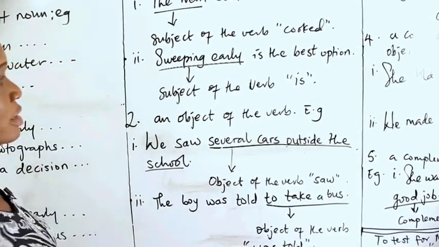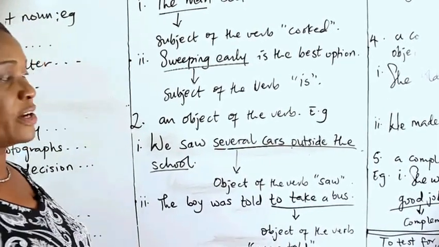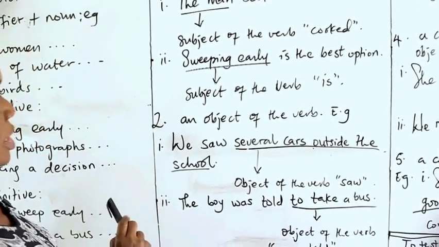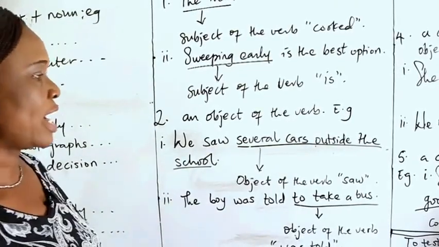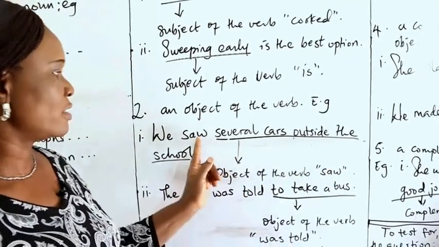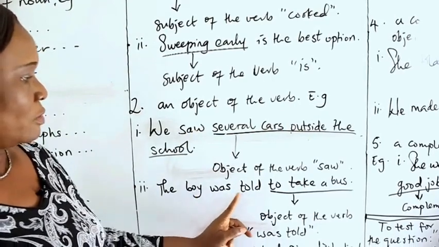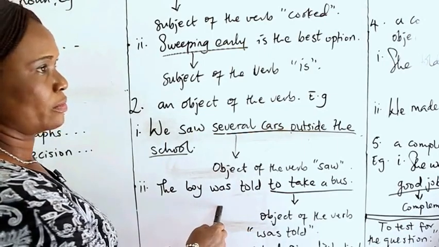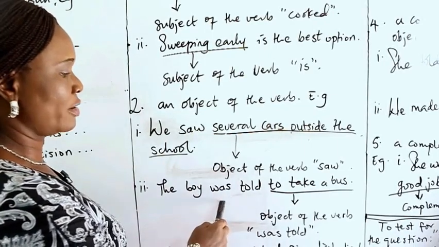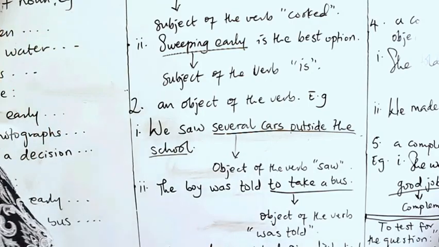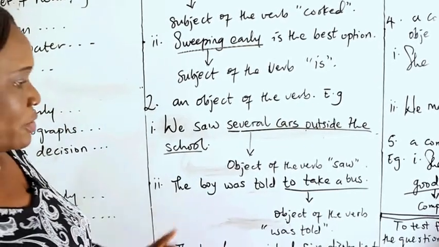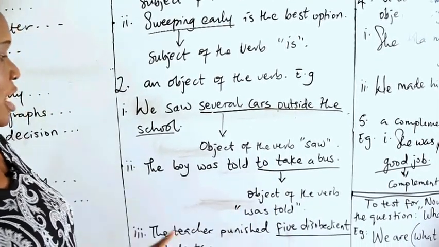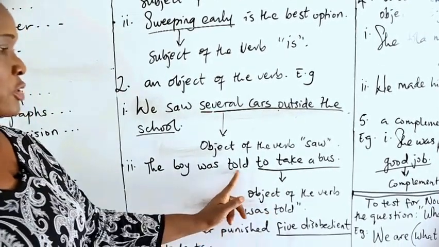Pay attention here. Was told is a verb. Unlike where we have saw in example 1, object of the verb saw, a single verb, here we have two verbs that make up the main verb: the auxiliary verb and the main verb, was told. Some students make the mistake of saying, when you ask them the function of this noun phrase, that it is the object of the verb told.